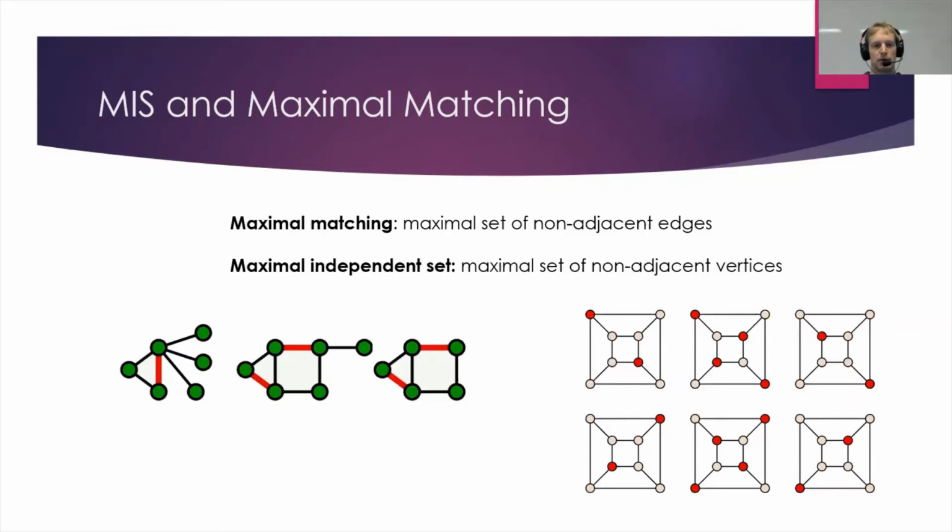So here we have some examples on the left of a maximal matching and on the right of maximal independent sets. These are maximal because no red edges or red vertices are adjacent, and there are no other edges or vertices that could be added while preserving that property.